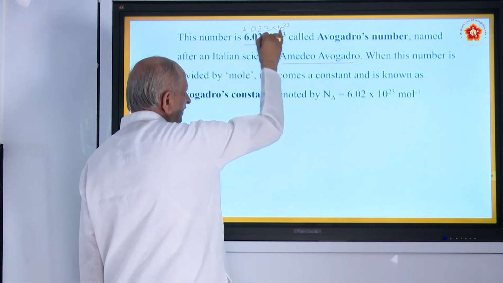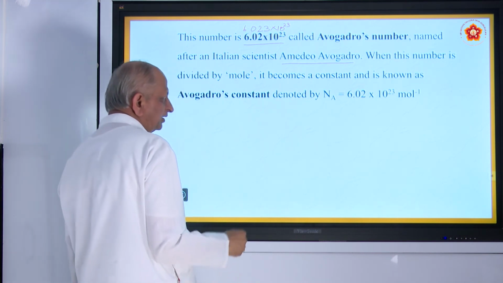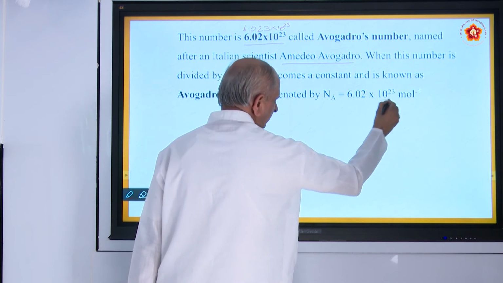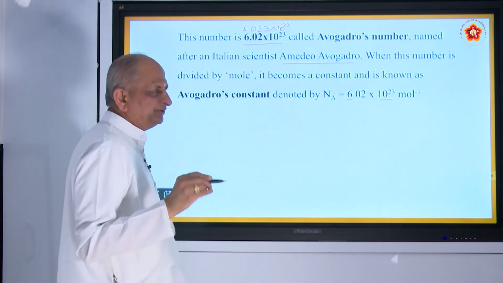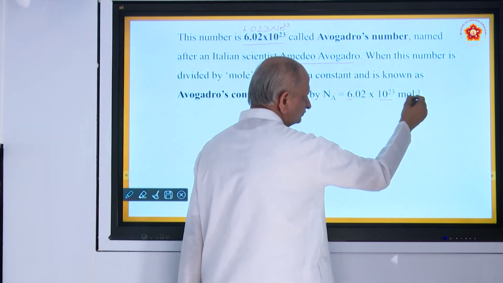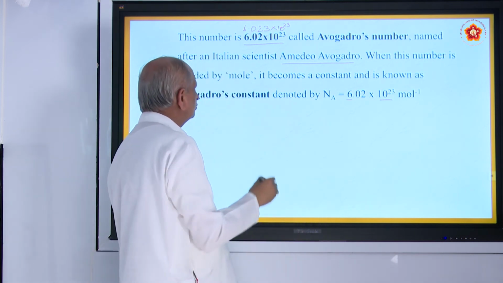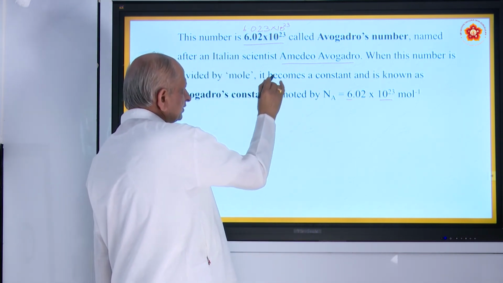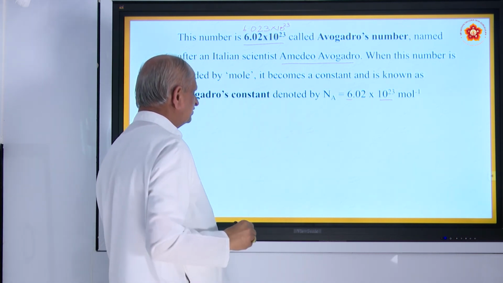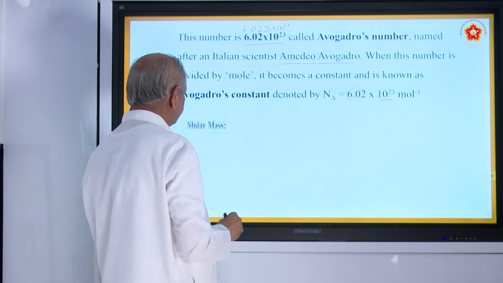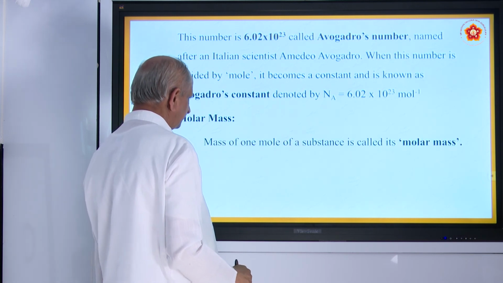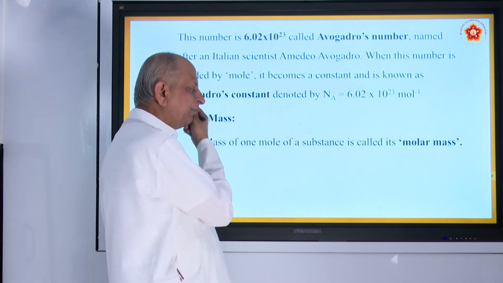This exact number is shortly called 6.023. Sometimes they write it as 6 also. Anyway, 10 to the power of 23 is important, 6 is important; a small change in decimals is no problem. The minus 1 means per mole. So the number divided by mole becomes a constant, called Avogadro's constant. Now let us see what is meant by molar mass. The mass of 1 mole of a substance is called molar mass.